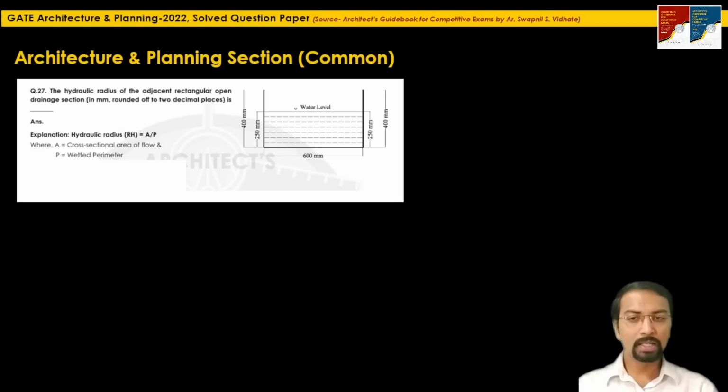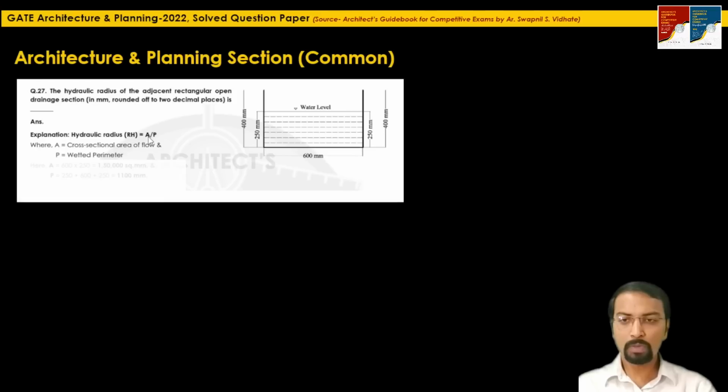What is A? A is the cross-sectional area of flow. A is not the cross-sectional area of the drainage, it is the cross-sectional area of the flow. So this much area is the cross-sectional area. P is the wetted perimeter. Only this much is the wetted perimeter. So simply you have to find out these two values, put it in this equation and find out the final answer.